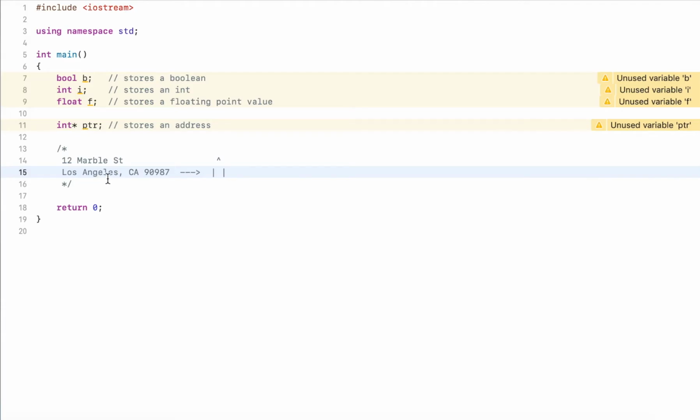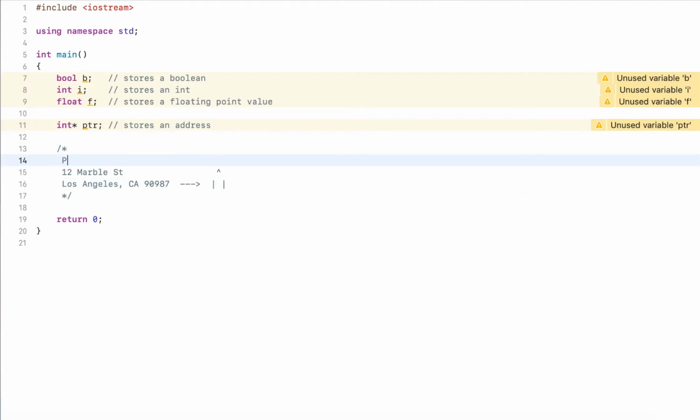Now if we just have an address, it doesn't help us much. We want to know what is located at that address. For example, if I say at that address we find a pizza restaurant, you can use that information and it's much more helpful. Similarly in C++, we know a variable holds an address, and the preceding type, in this case an integer, is the type that is located at that address. So if we go to this address that the pointer is pointing to, we know we find an integer.